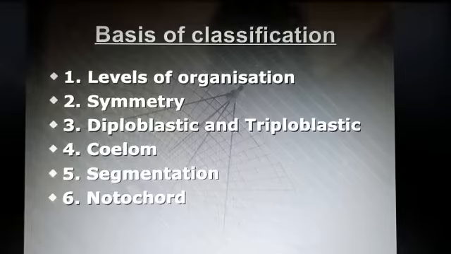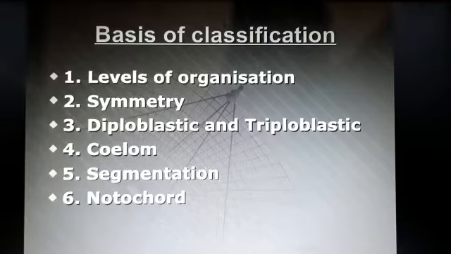According to the kind of body organization animals have, we will classify them into a particular phylum. Then we see the next basis of classification, symmetry: radial symmetry, bilateral symmetry or asymmetrical. Then third is diploblastic or triploblastic. How many germ layers are present? 2 germ layers means diploblastic, and 3 means triploblastic. Then coelom, body cavity, segmentation and presence or absence of notochord.